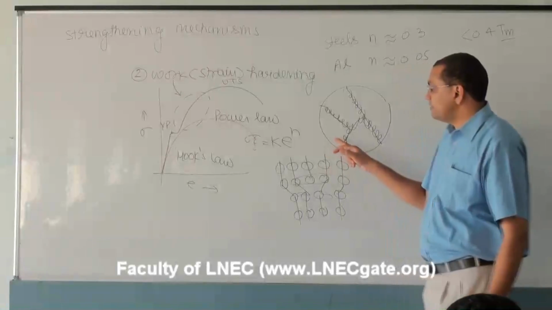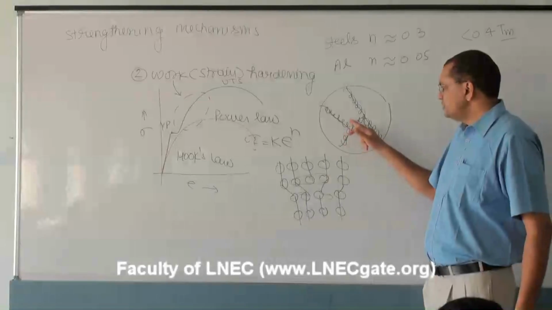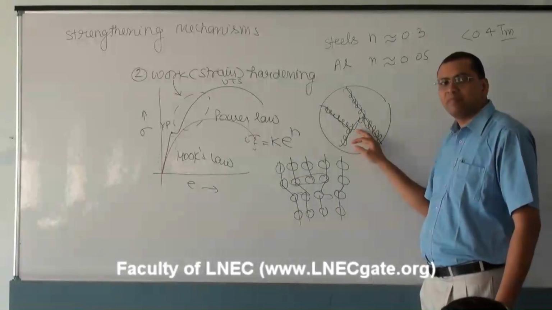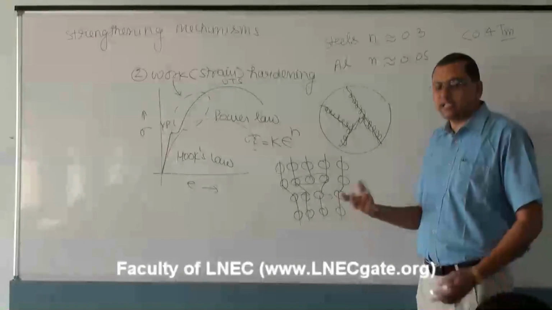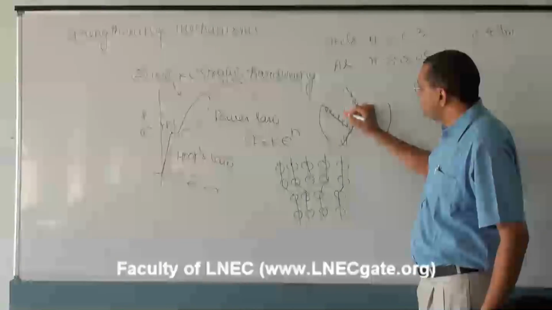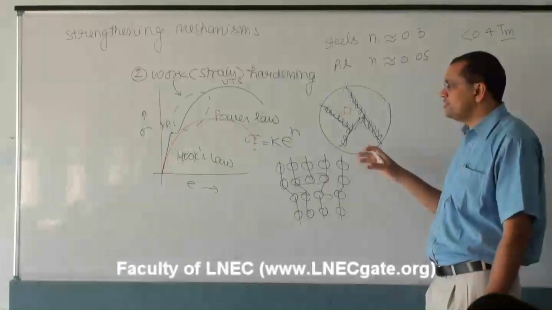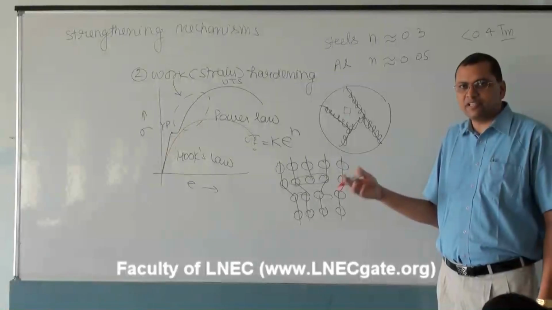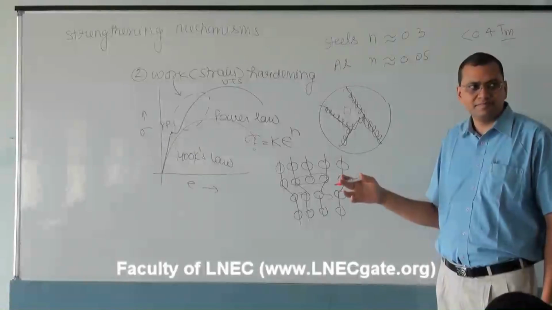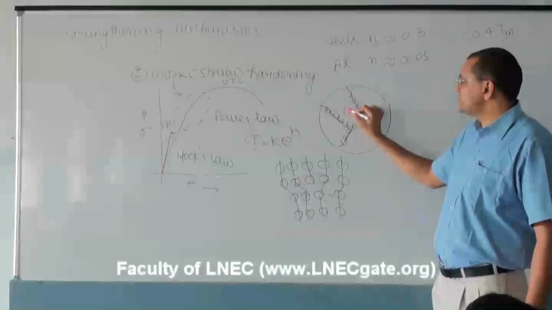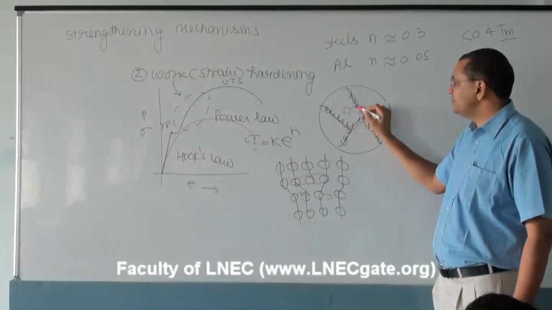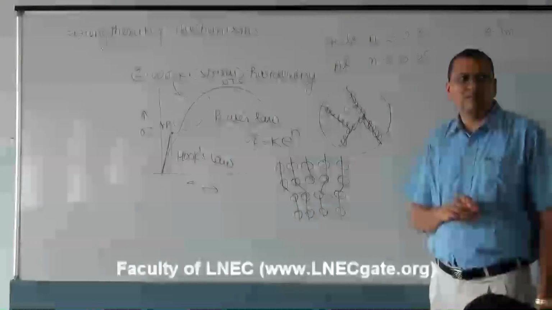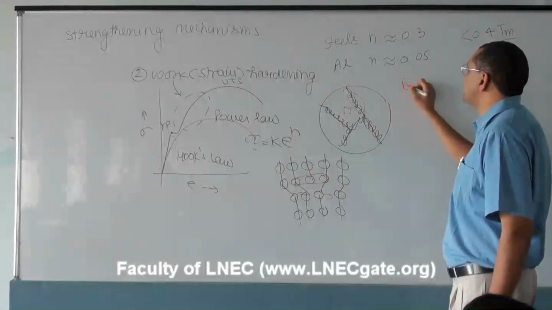So by cold working, the dislocation forest has developed at the grain boundaries, and when the load is applied further, let us say a dislocation within the grain tries to come out. A dislocation within the grain is trying to come out, and as the dislocation approaches the grain boundary, this dislocation forest at the grain boundary will create a back stress.